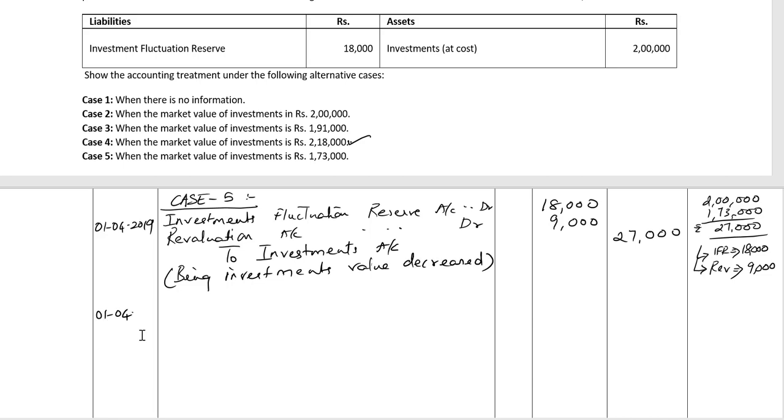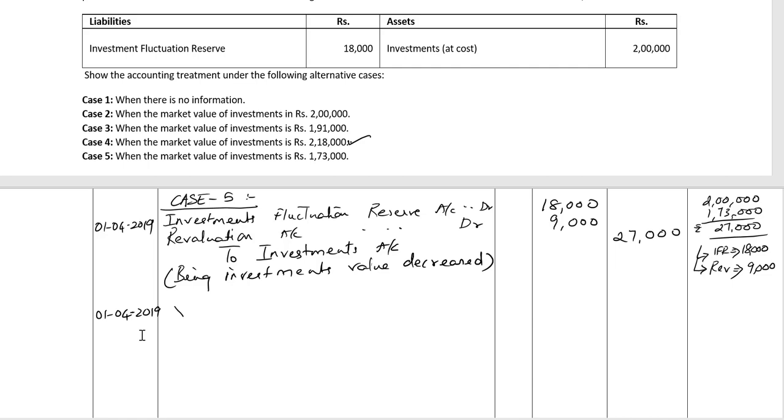Now that we've debited the revaluation account with 9,000, we are left with a loss on revaluation account of this amount of 9,000, which we need to transfer to the partners' capital accounts in their old profit sharing ratio, which is 4:3:2.